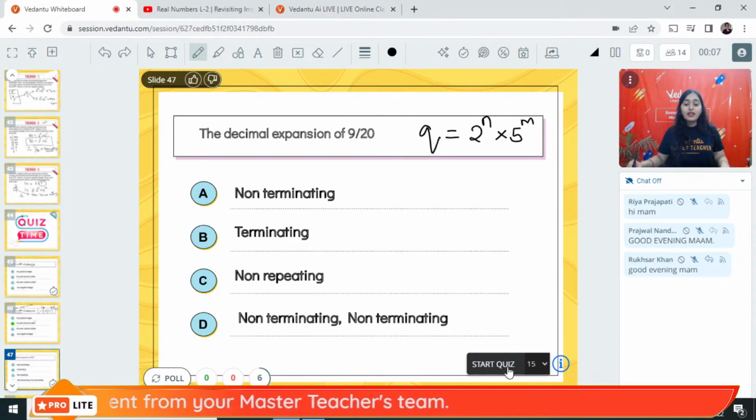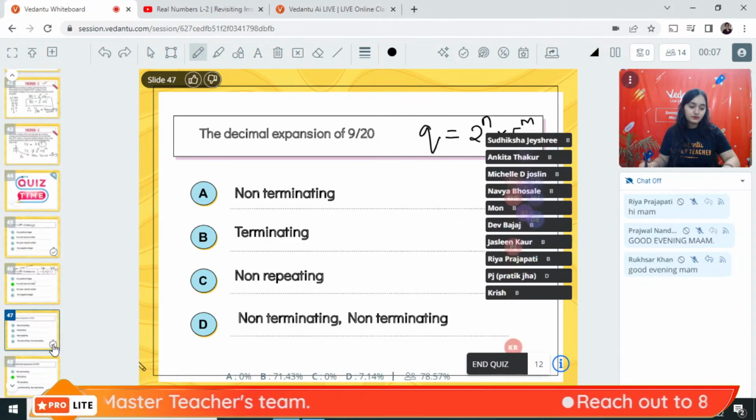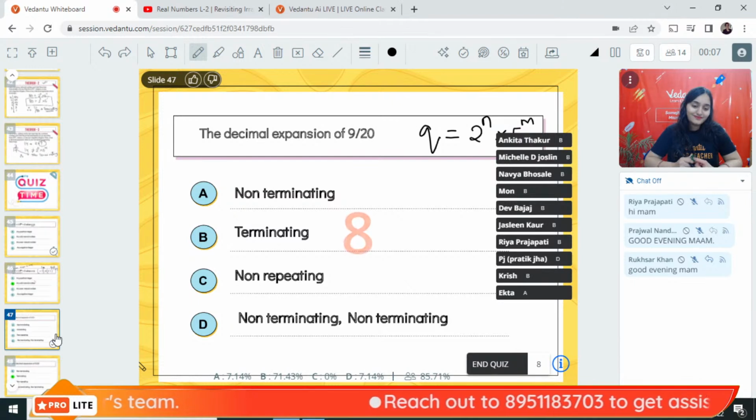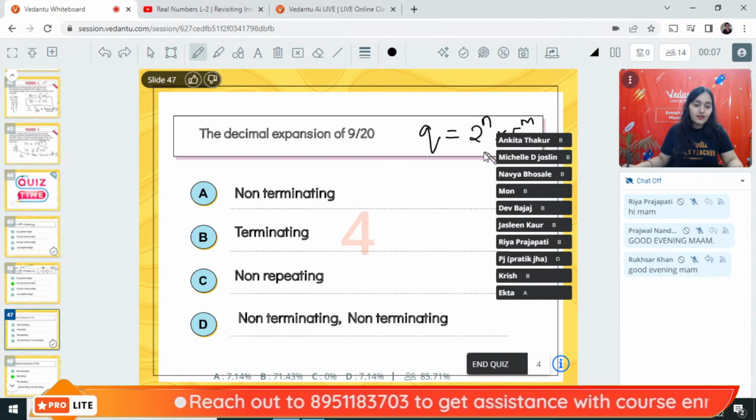Ready? 3, 2, 1, start. Mark your answers. I think we will be getting a lot of right answers in this question.